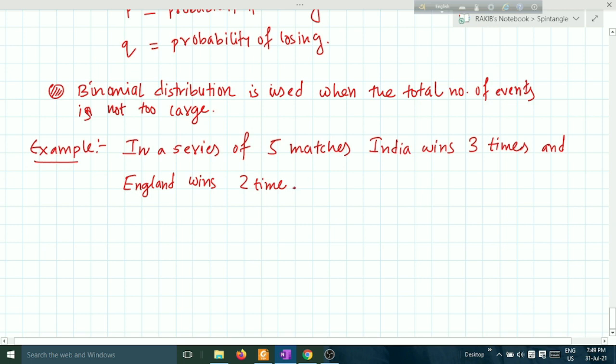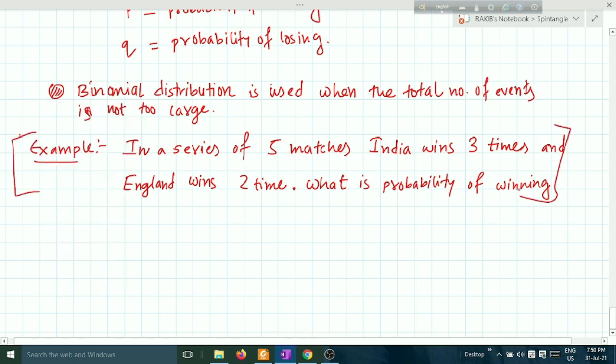Then what is the probability of winning? Sorry, the question will not be like this. Let me check the question first. Okay, please let me change. Sorry, I'm very sorry. Okay, this is not the right thing.